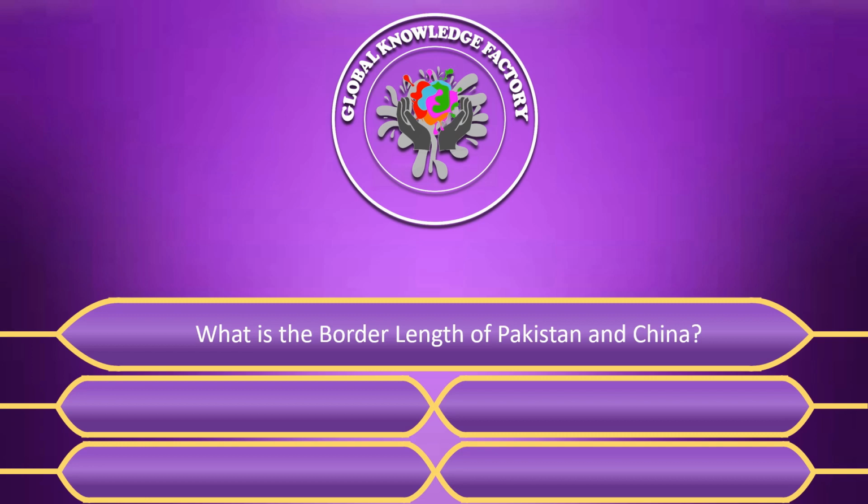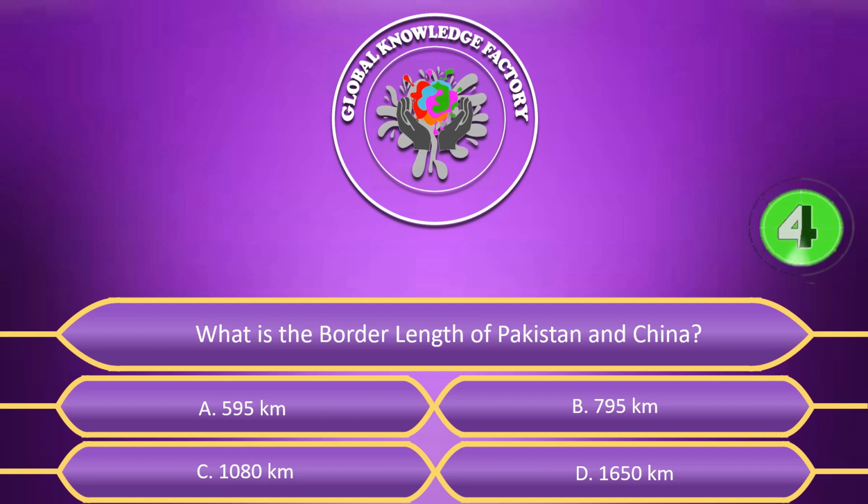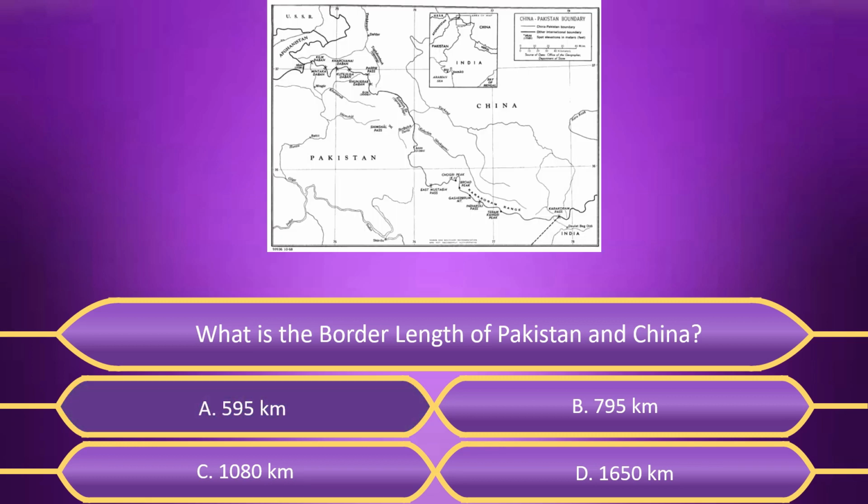What is the border length of Pakistan and China? A. 595 kilometers. B. 795 kilometers. C. 1080 kilometers. D. 1650 kilometers. Answer is A. 595 kilometers.